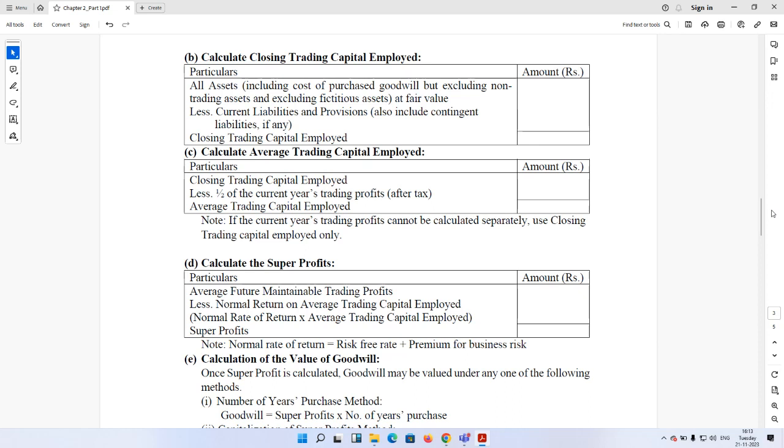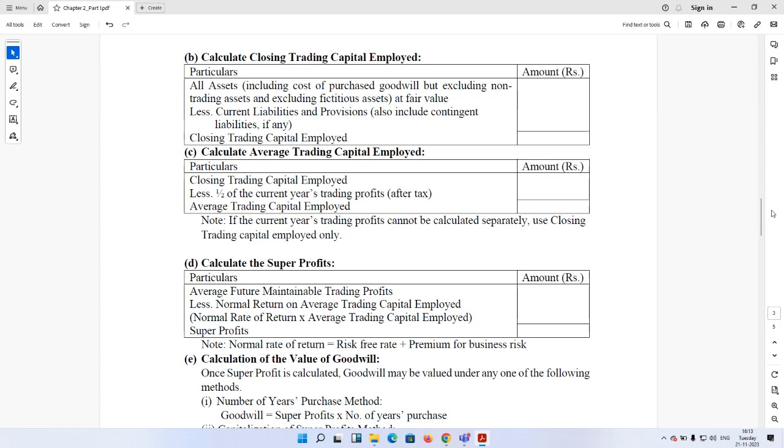Okay, if current year's profit is not given, closing trading capital will be the final one. There is no possibility of calculating average trading capital employed. So closing trading capital employed minus half of the current year's trading profit after tax will give you the average trading capital employed. This is the capital that has been employed during the year. So on this, we should have earned the normal rate of return.